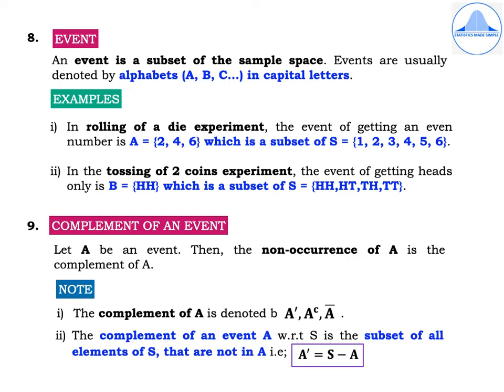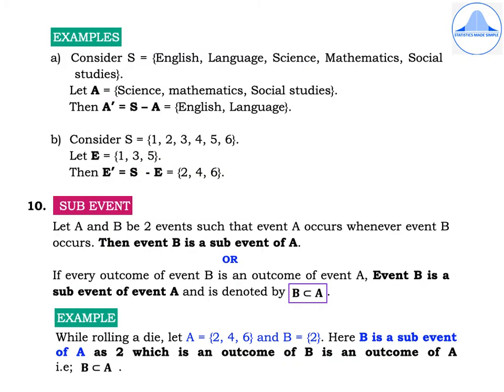The second note, the complement of an event A with respect to S is the subset of all elements of S that are not in A. That is, A dash is equal to S minus A. Let us now consider some of the examples for the complement of an event.